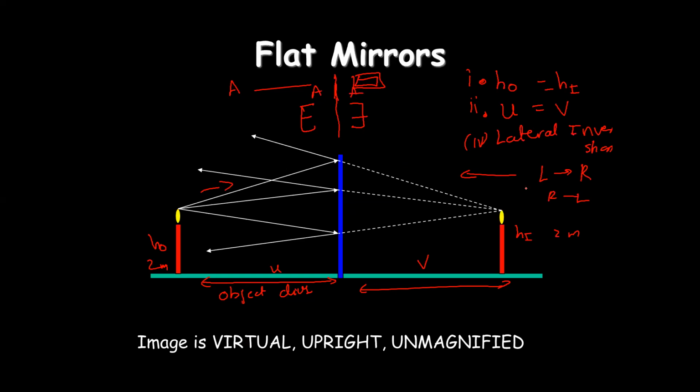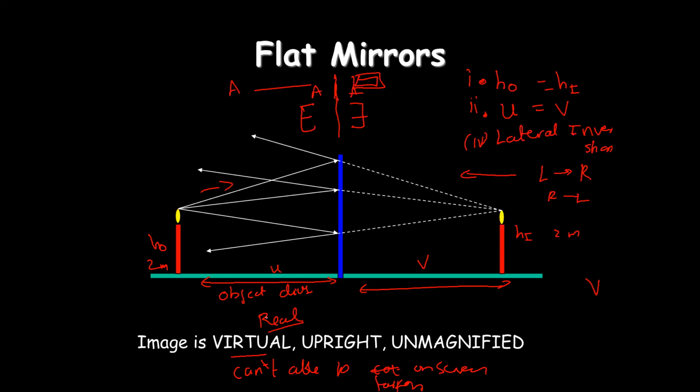Coming to the other property, virtual. What is the meaning of virtual? Virtual means we cannot catch the image on a screen. We cannot take it on the screen. That is what we call virtual. But you can see it. There are two types of images, virtual and real. Children, I will explain the differences between virtual and real images.